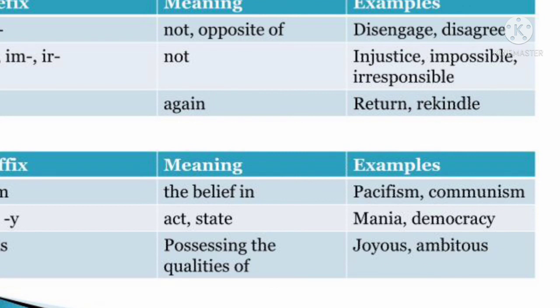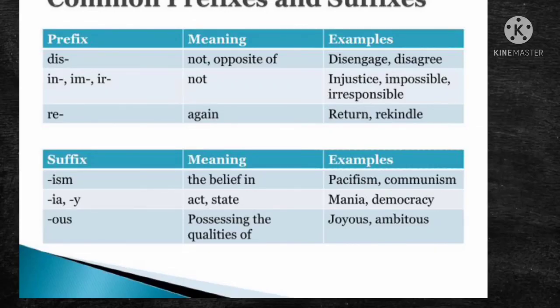Then there is ISM, meaning belief: pacifism, communism. If it is related to any belief, we can search for the word with ISM. Then if the words are related to mania or kinds of politics, we can use democracy, mania, etc. That is, the suffix Y. Then OUS we use for adjectives, possessing qualities: joyous, ambitious, etc. In this way, we will know many words, and opposite meaning words also will help us to complete the